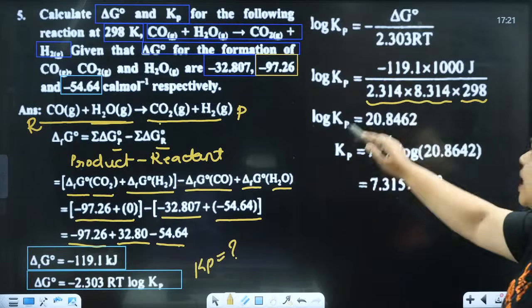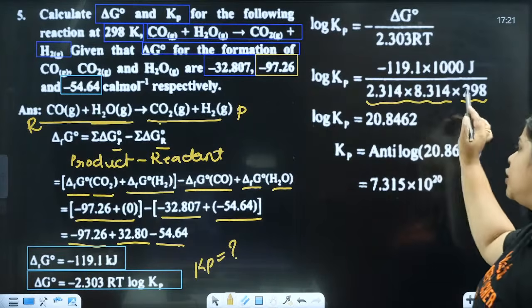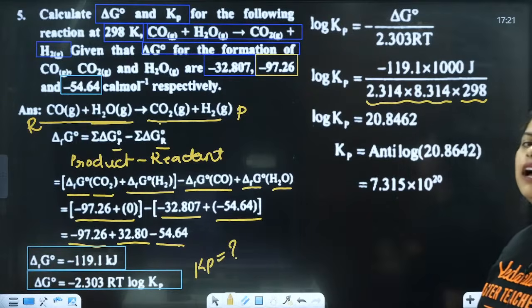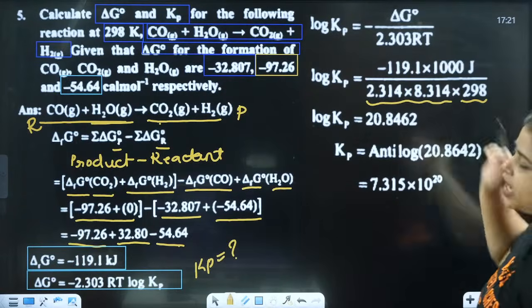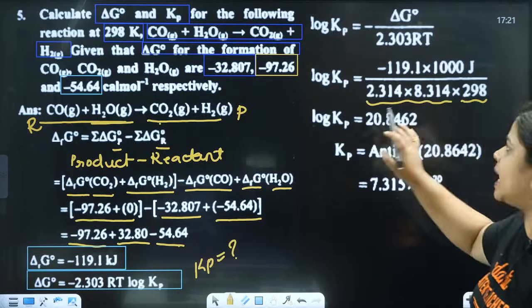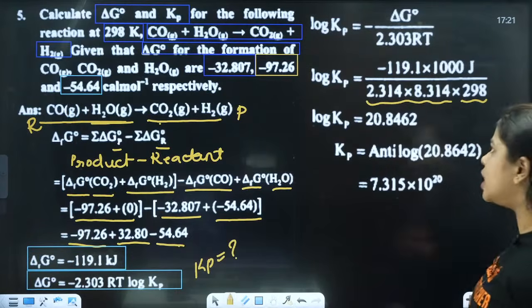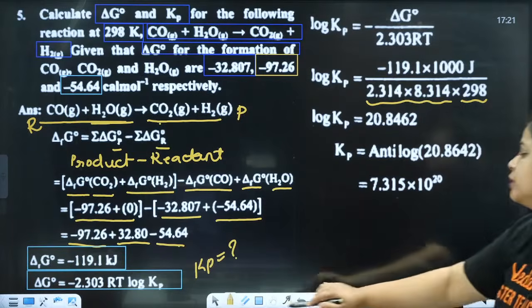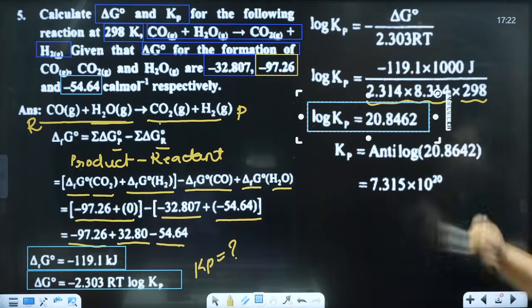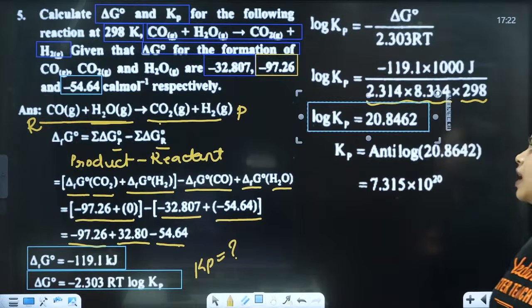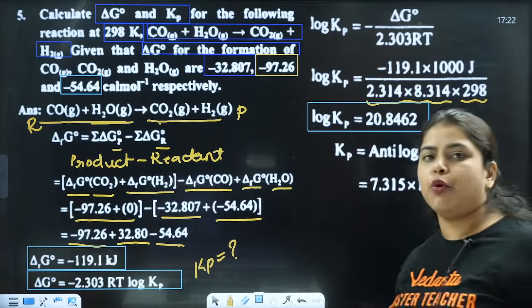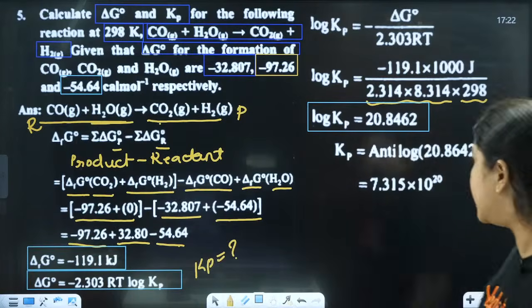Next, now log Kp is equal to first the numerator and the denominator, which you have to solve properly using a calculator. Calculator is allowed, so just open the calculator and check it out. First complete the numerator, then complete the denominator. After we divide the numerator by the denominator, we are going to get the value of log Kp, that is 20.8462. Clear?